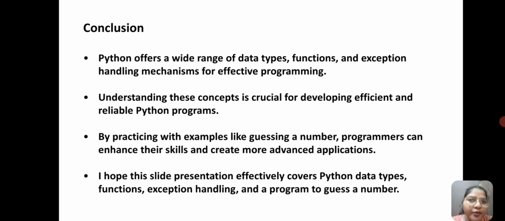I hope this slide presentation efficiently covered Python data types, functions, exception handling, and a program to guess a number.